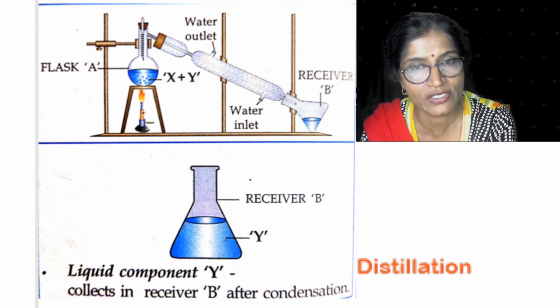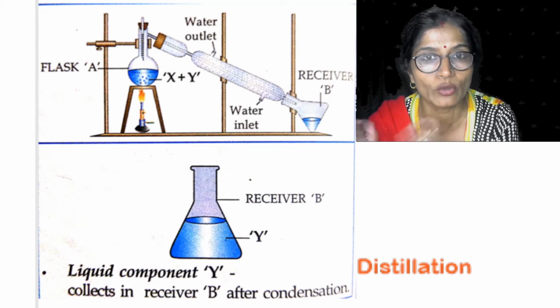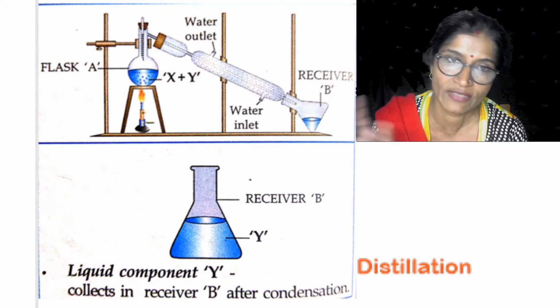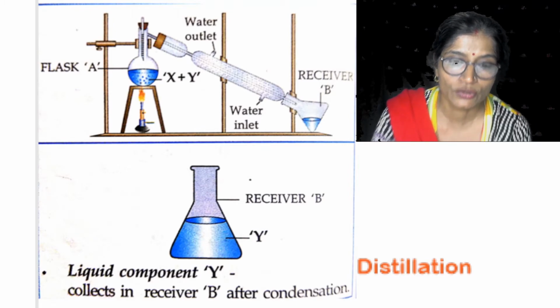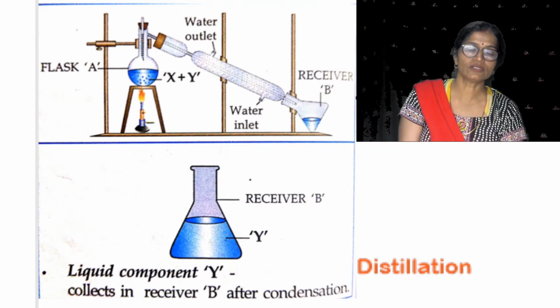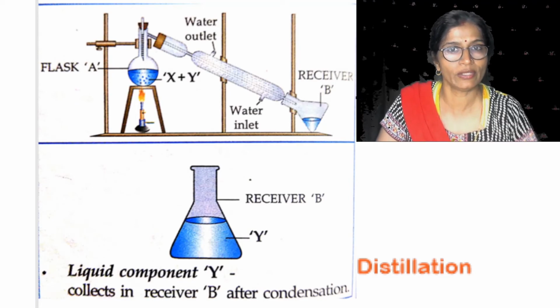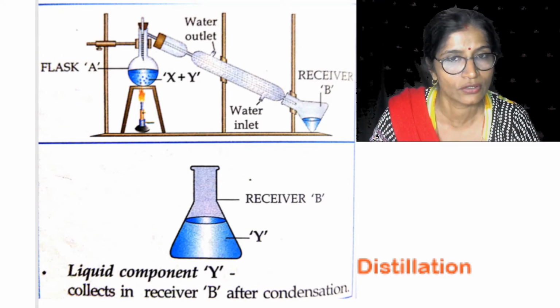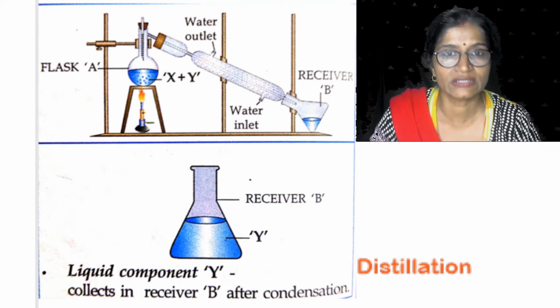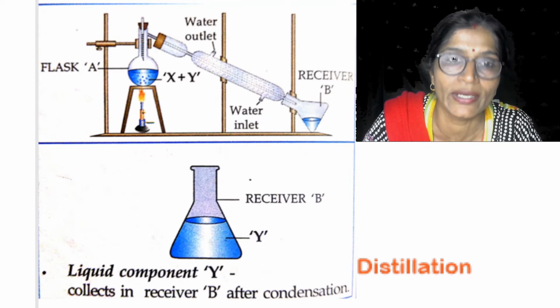But in case of distillation process, you will get back both the components, that is the solid as well as the liquid component. So in this way, we can separate the solid, whether it is soluble or insoluble, and the liquid component. Next, we will discuss about the mixture of liquid and liquid component.